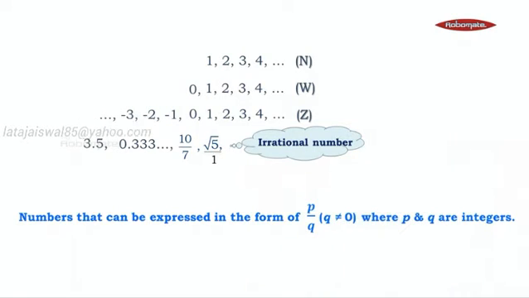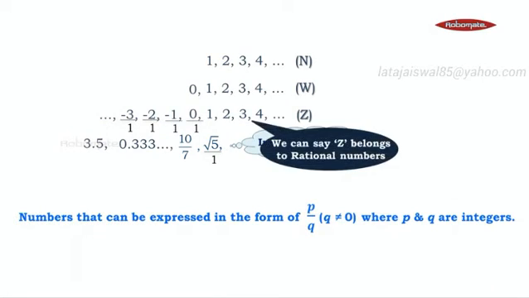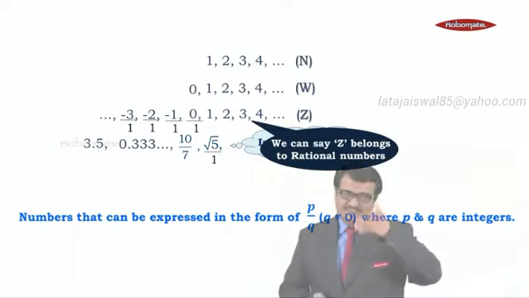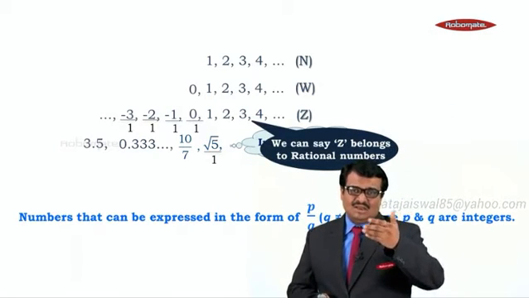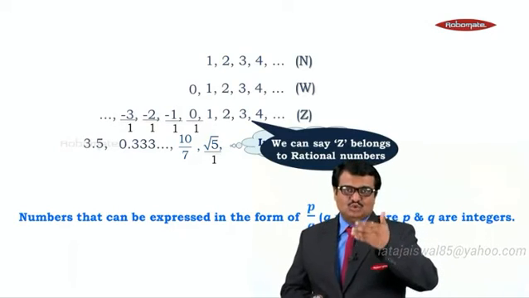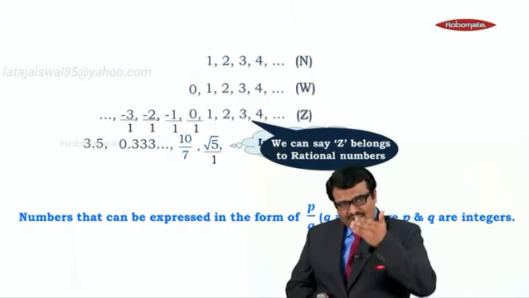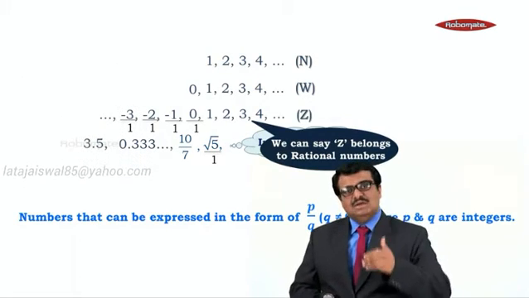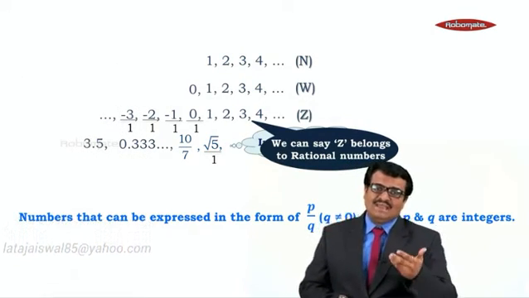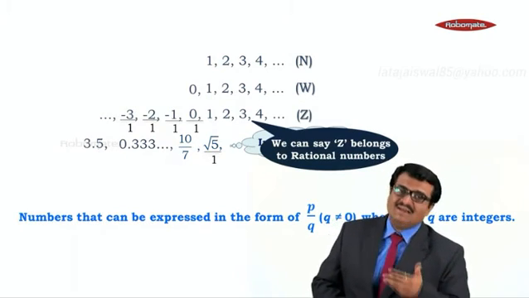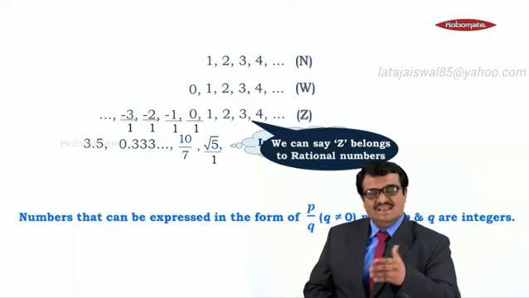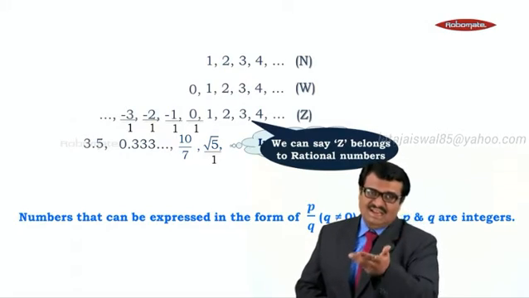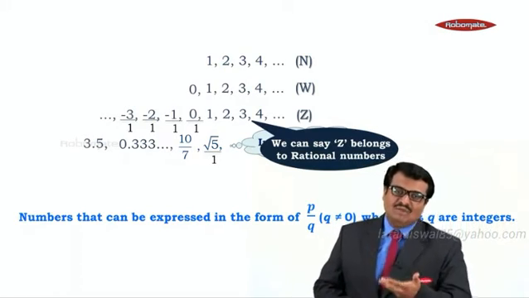So, what are rational numbers? Numbers which can be expressed in the form of P upon Q, where P and Q both are integers, are called rational numbers. Now, this Z, the set of integers, minus 3, minus 2, minus 1, 0 and so on, we can go on writing upon 1. Minus 3 upon 1 is minus 3 only, minus 2 upon 1 is minus 2, minus 1 upon 1 is minus 1. So, what we can say? Z also belongs to rational numbers, because every integer can be written in the form of integer upon integer, upon 1 we can write.